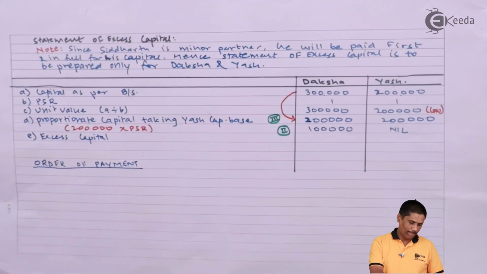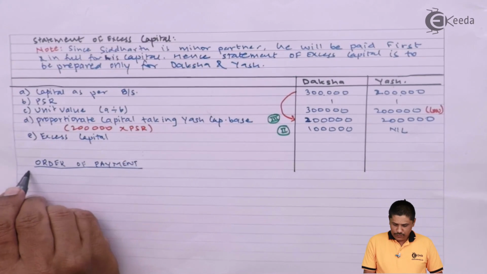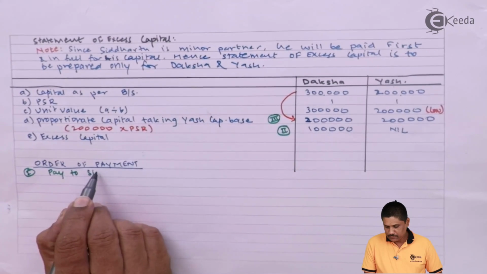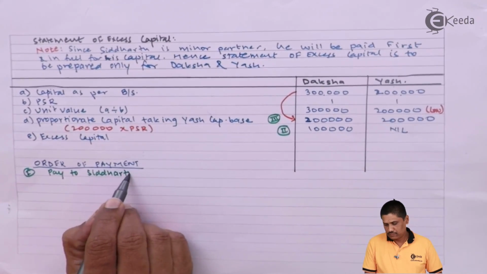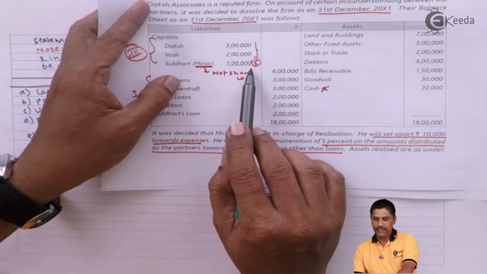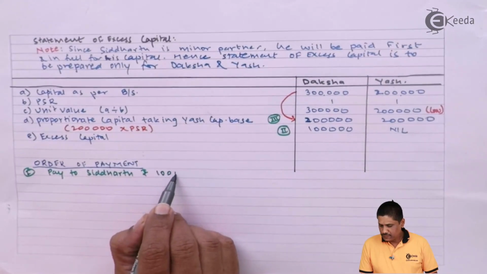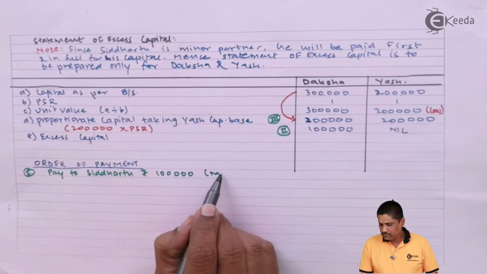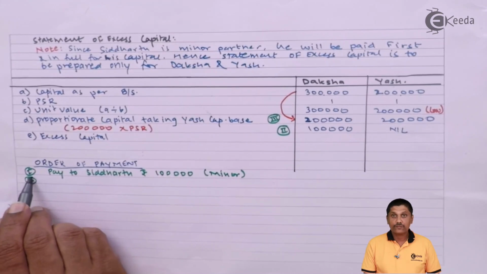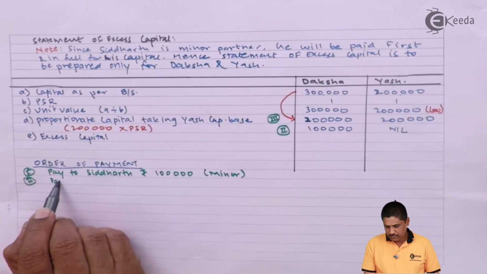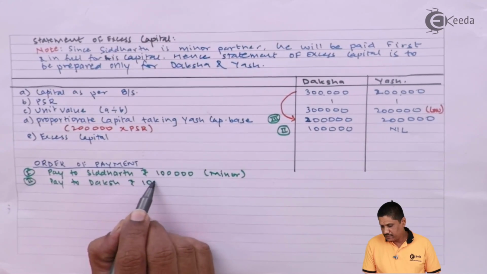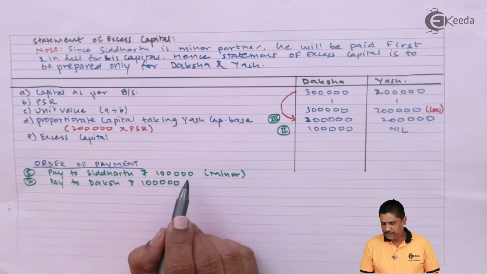Your order of payment will be: first pay to Siddharth, rupees 1 lakh, that was his capital of 1 lakh, okay, because he was a minor. Second, pay to Daksha rupees 1 lakh for his excess capital.